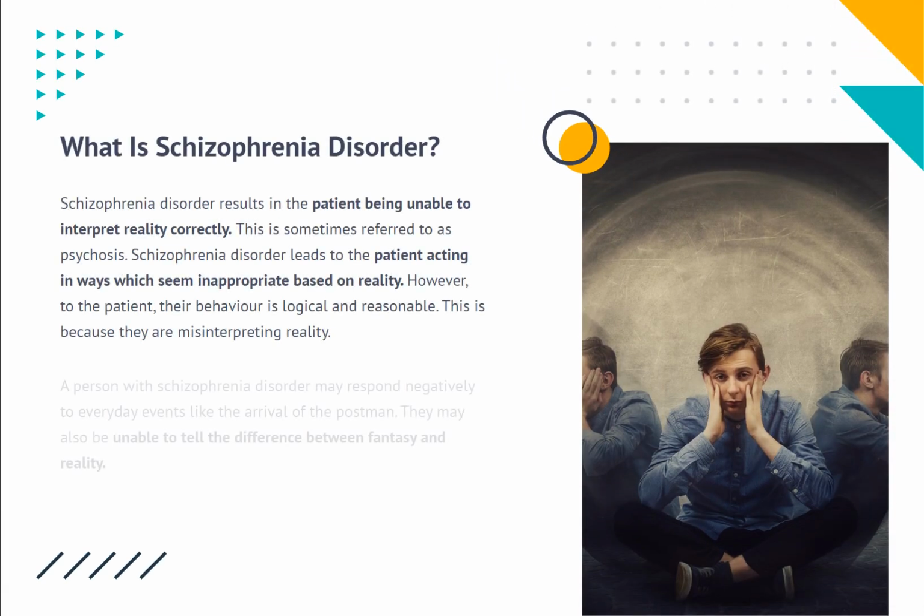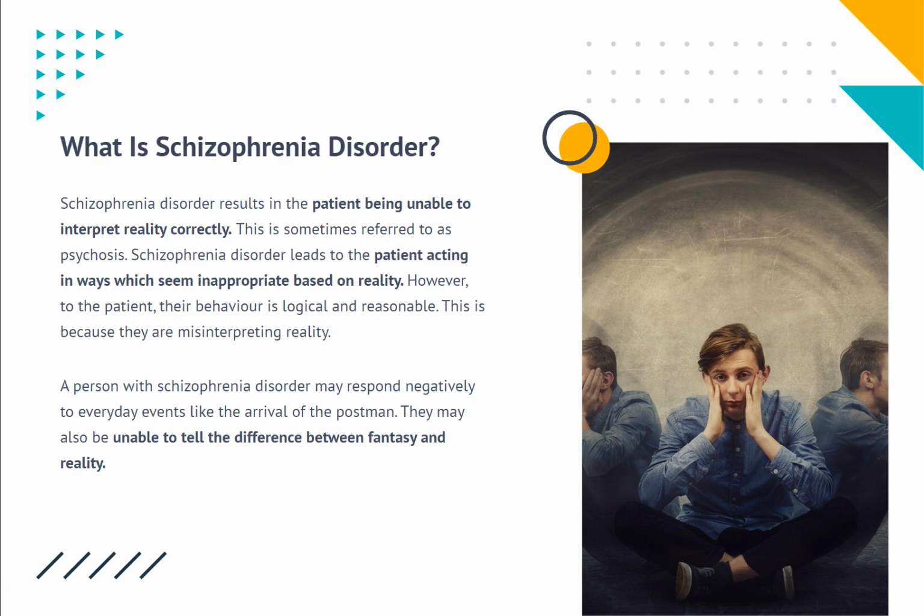What is schizophrenia disorder? Schizophrenia disorder results in the patient being unable to interpret reality correctly. This is sometimes referred to as psychosis. Schizophrenia disorder leads to the patient acting in ways which seem inappropriate based on reality. However, to the patient, their behavior is logical and reasonable. This is because they are misinterpreting reality. A person with schizophrenia disorder may respond negatively to everyday events like the arrival of the postman. They may also be unable to tell the difference between fantasy and reality.